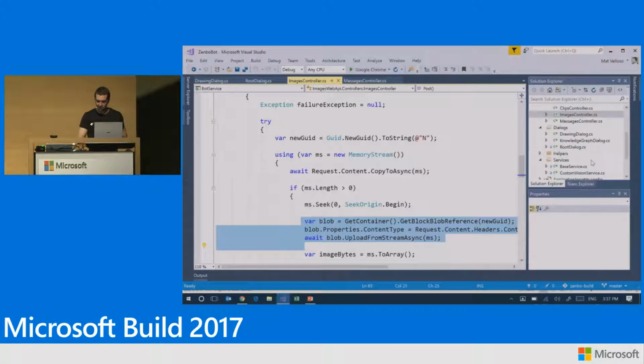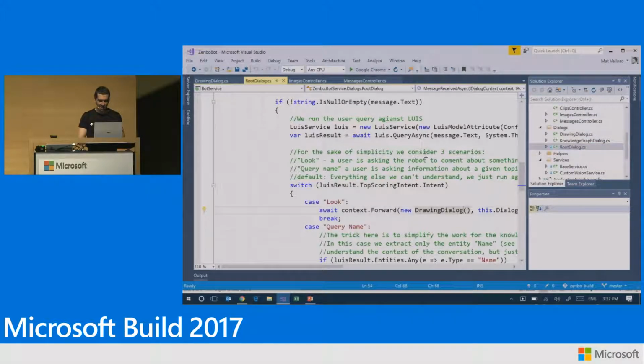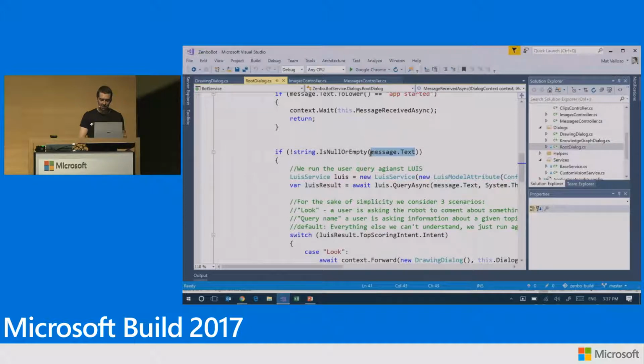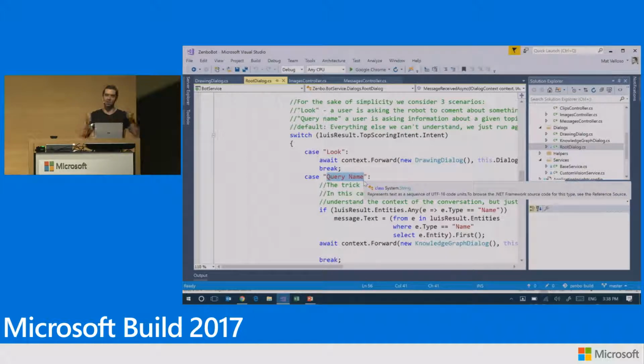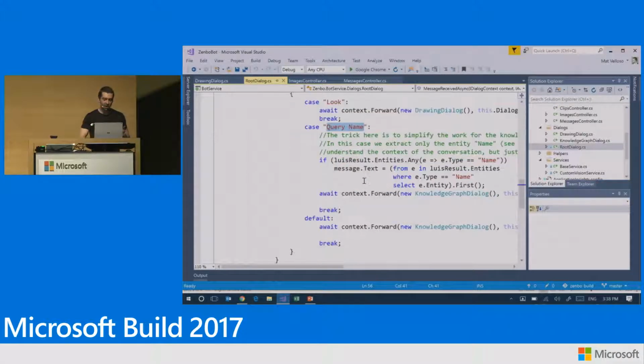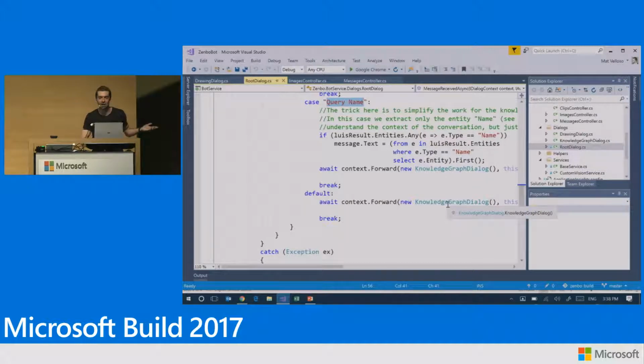So then my dialog, what it does here is basically, once I get my message from Zenbo, I call Luis. I call the Luis service and say, what do you think the user means here? What is it that the user is looking for? And Luis will tell me either the user is asking to look at something, the user is asking a general knowledge question about a given topic, or I have no idea. Let's go call Bing and figure it out. Like when you ask Cortana a question that Cortana doesn't know how to answer, what is it Cortana does? Cortana searches on Bing, right? So that's what I'm doing here. We search on Bing, say, let's go find out what's going on here.